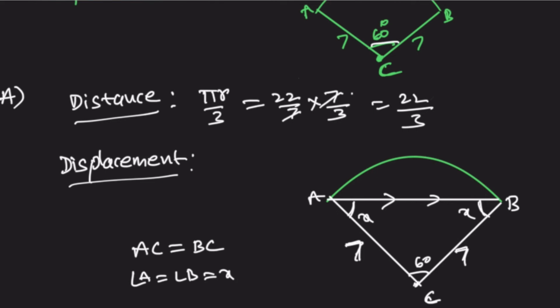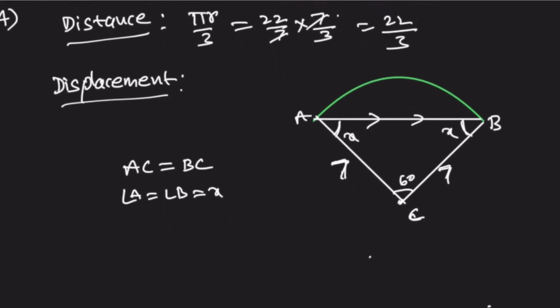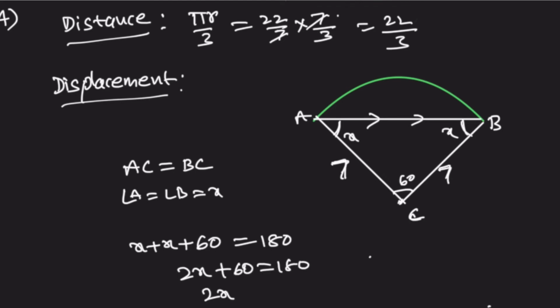We know the sum of angles in a triangle is 180 degrees. So the angles are x, x, and the other one is 60 degrees. So x plus x, 2x plus 60, is equal to 180 degrees. 2x is equal to 180 minus 60, that is 120.